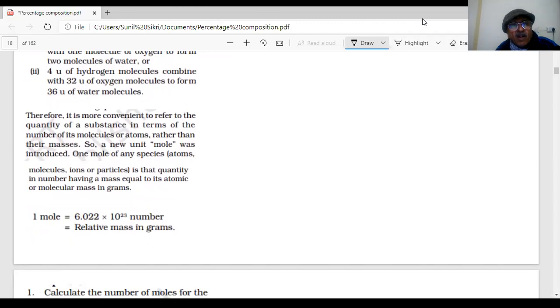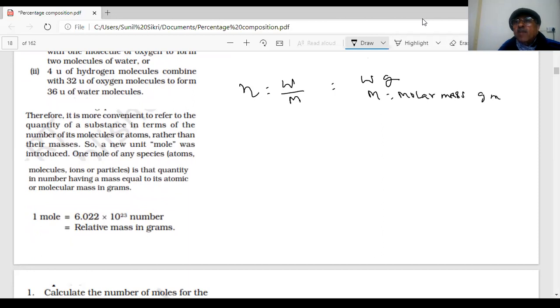The formulas we already have told you, these are very important formulas for the mole concept. n is equal to W by M formula. W is the weight in grams, M is the molar mass. Always we will be using the gram per mole.